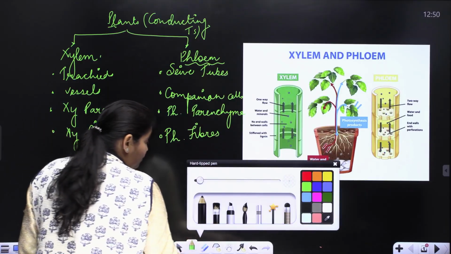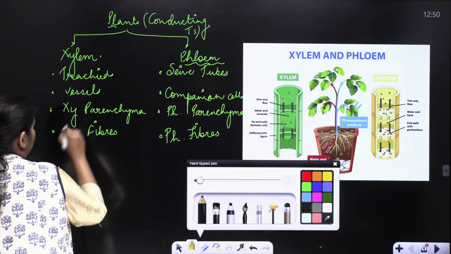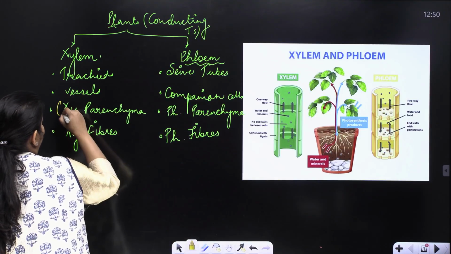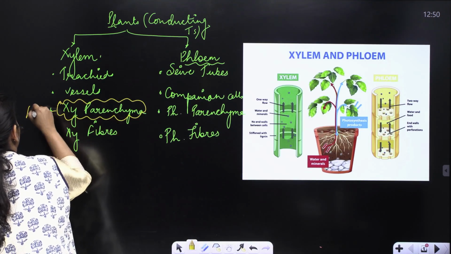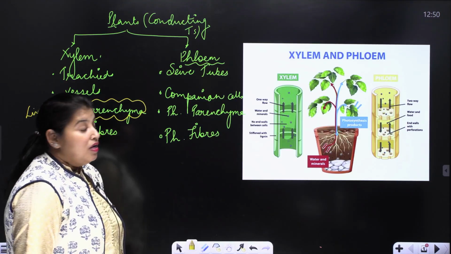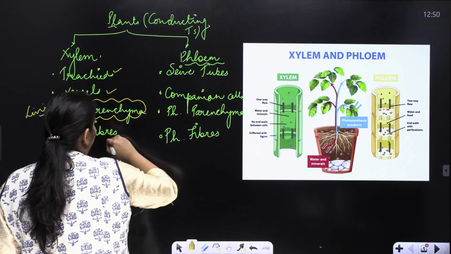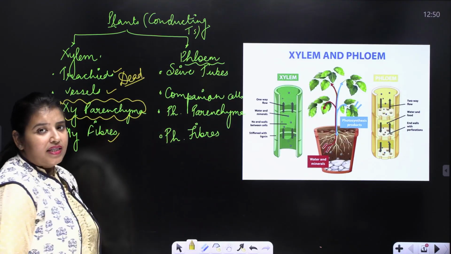Now, out of these four, xylem parenchyma is the only living component in case of xylem. All the other three components are dead. Clear?